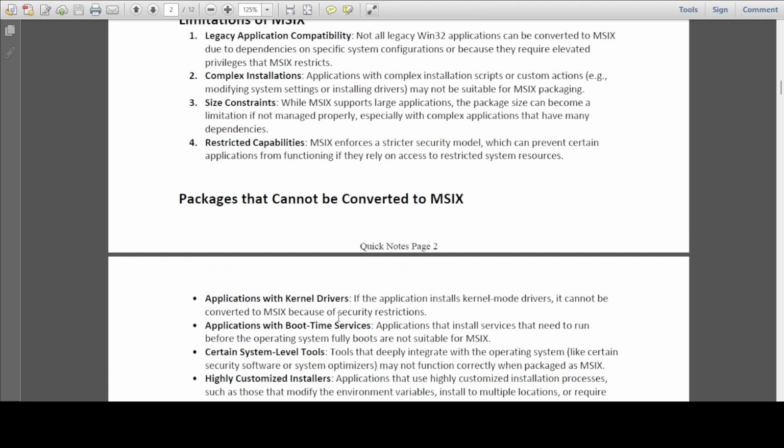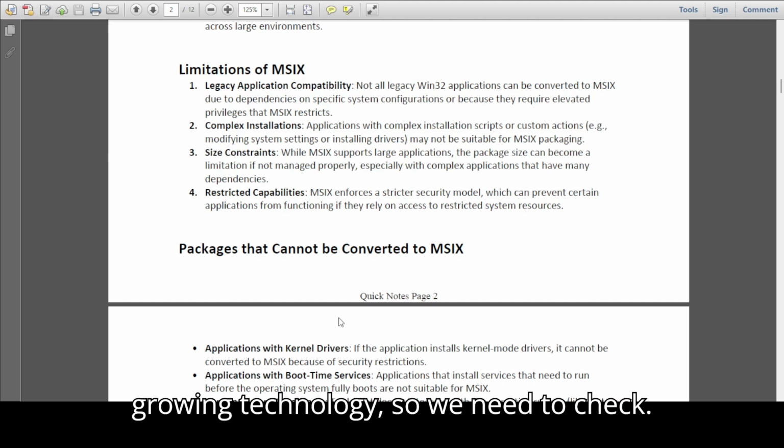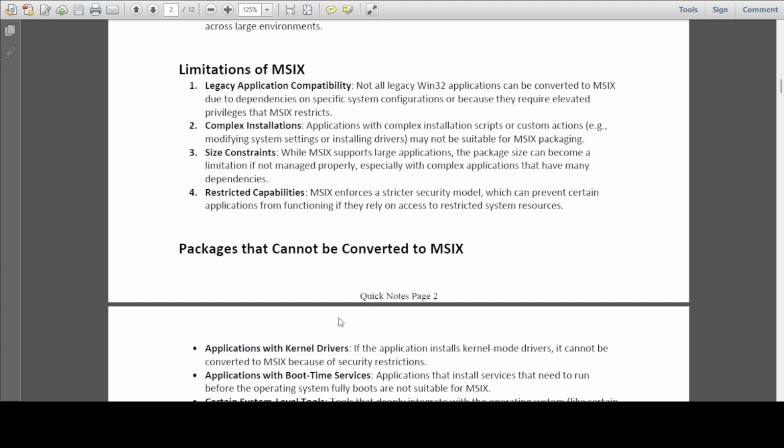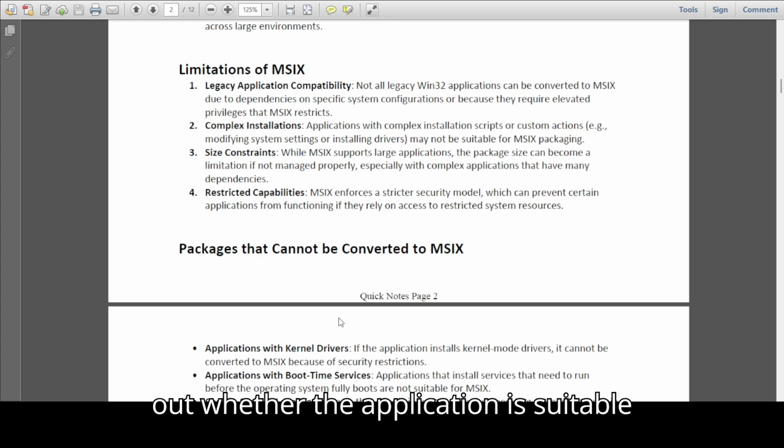So overall, we can say there are many limitations of MSIX, but this is a growing technology, so we need to check thoroughly. We need to test the application, and then we can find out whether the application is suitable for MSIX.